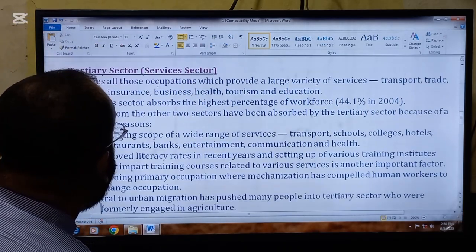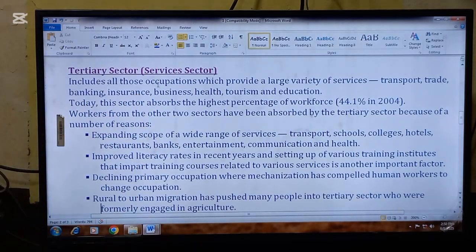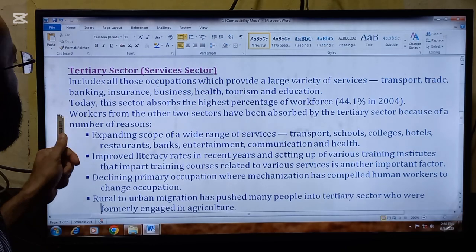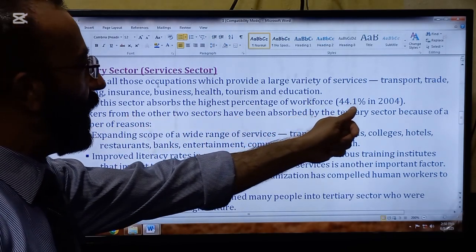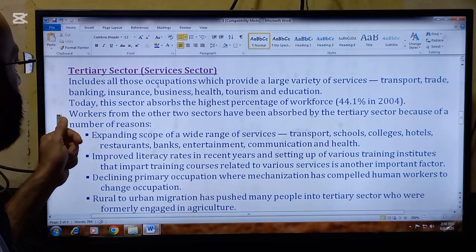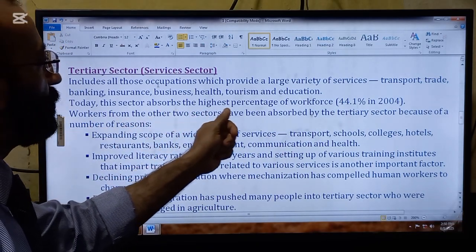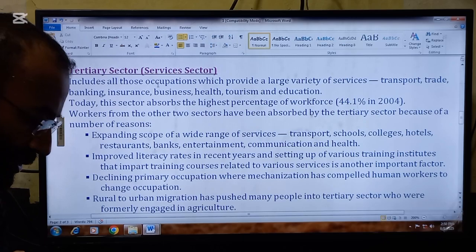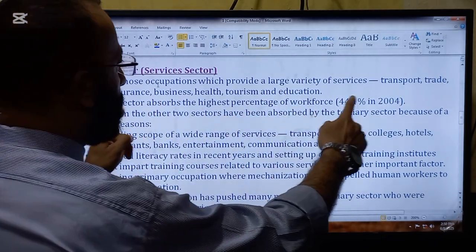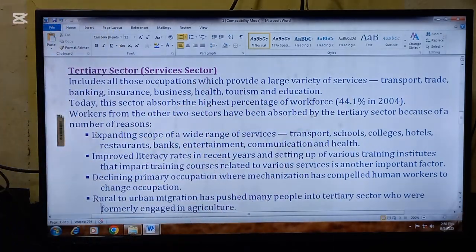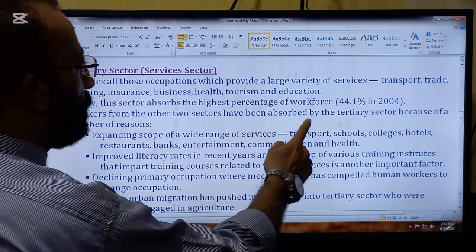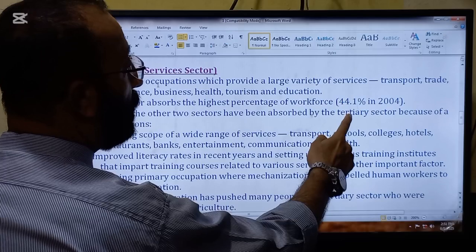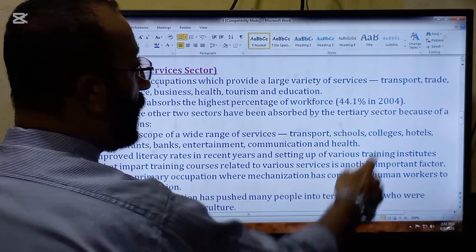Now we are going to discuss the workforce in tertiary sector, that is also called service sector. It includes all those occupations which provide a large variety of services. Examples are transport, trade, banking, insurance, business, health, tourism, and education. So this is the definition and examples of the tertiary and the service sector. Today, this sector absorbs the highest percentage of the workforce, that is 44.1% that was recorded in 2004.